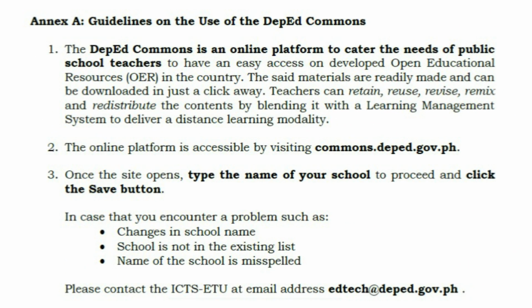The DepEd Commons is an online platform to cater to the needs of public school teachers to have easy access to developed open educational resources or OER in the country. The said materials are readily made and can be downloaded in just a click away.